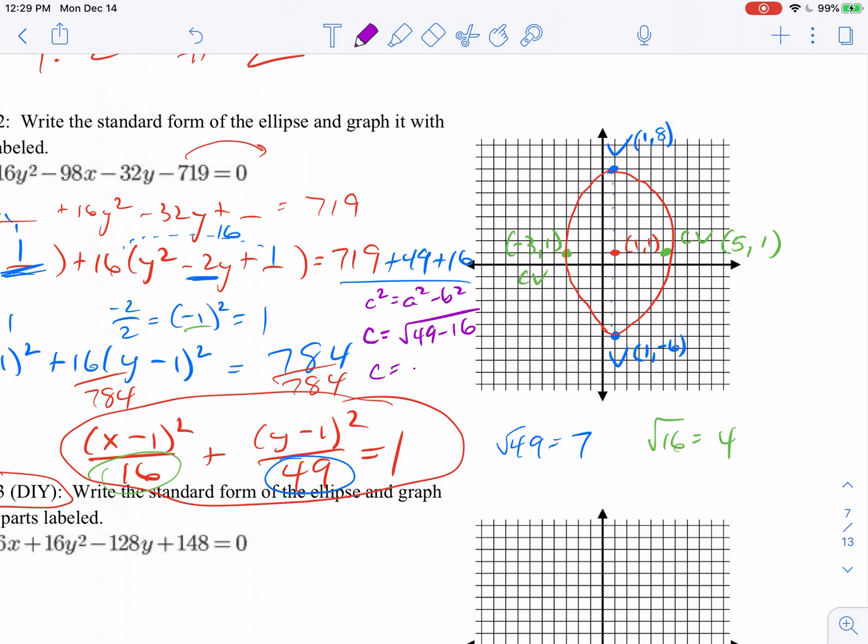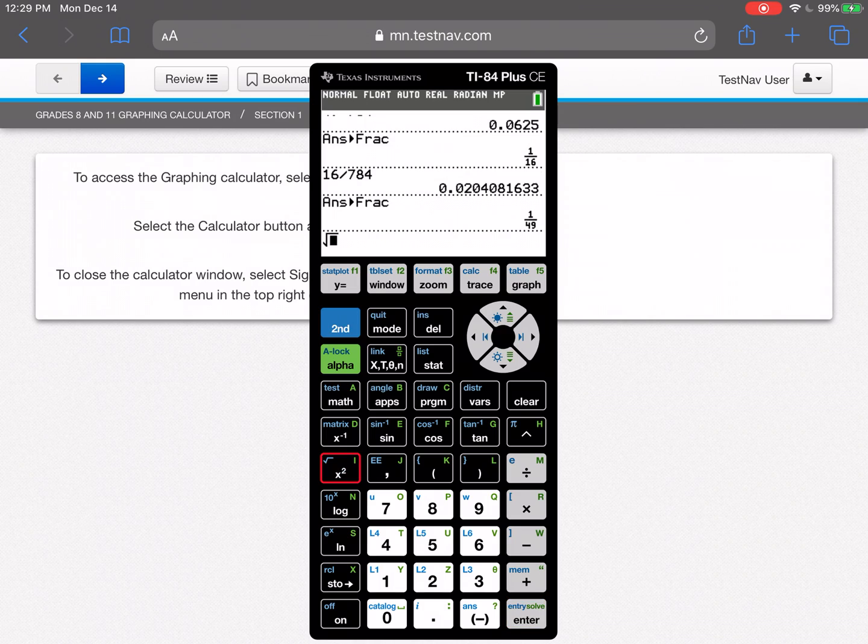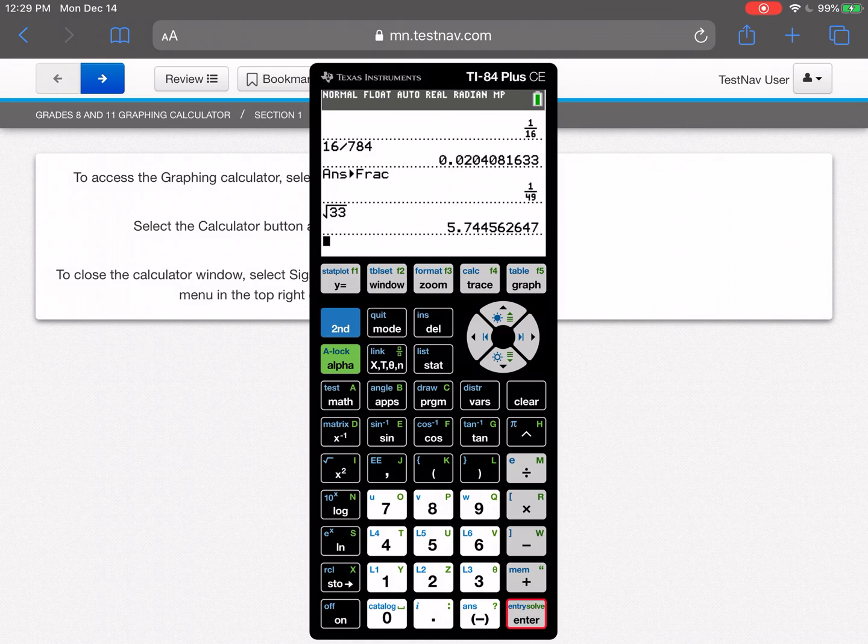I was already thinking ahead of the problem, which is the square root of 33. So we know that's 5 point something. If you want a little better estimate, what's the square root of 33? About 5.7.